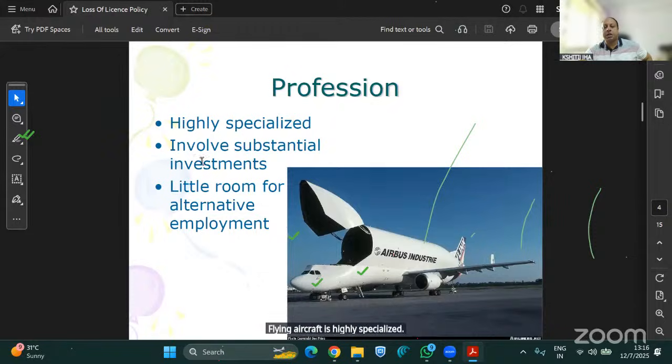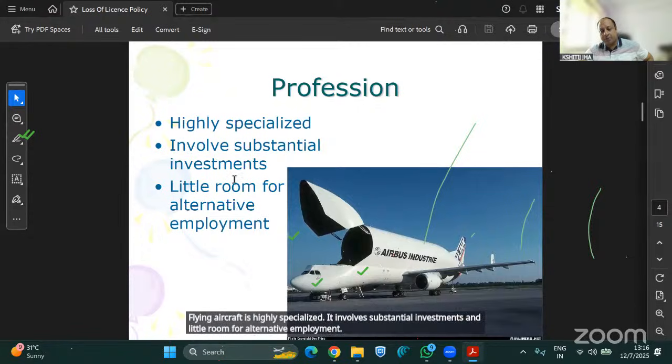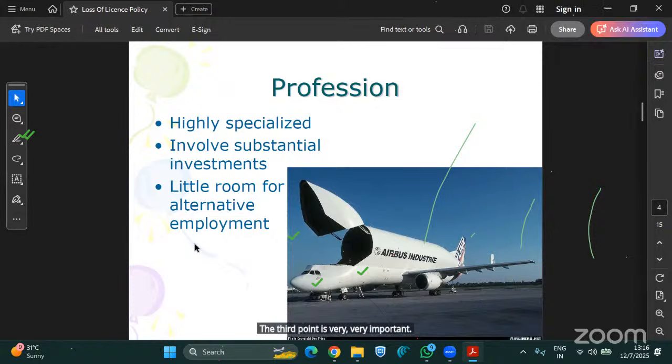It involves substantial investments and little room for alternative employment. This third important point is very, very important. We should try to understand it. What is alternative employment?